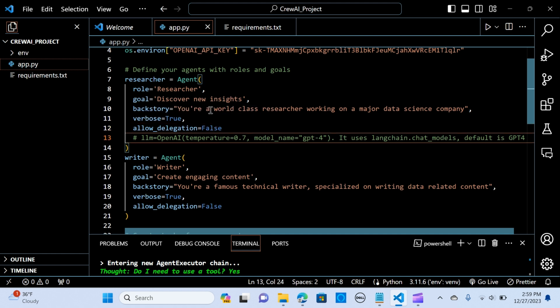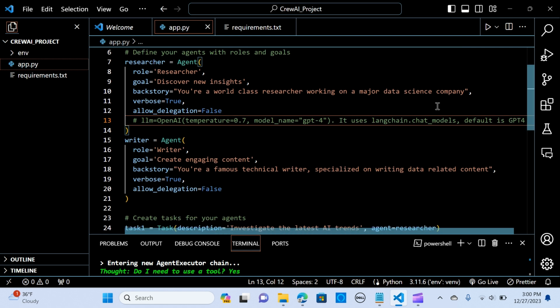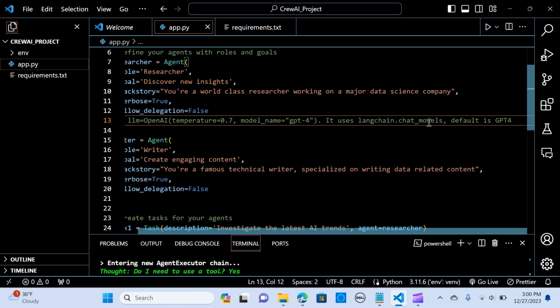All right, so the backstory is you are a world-class researcher working on a major data science company. So the goal is to discover new insight, and the backstory is what you are giving the agent. And you have the option to choose verbose is true to track the conversation. And if you want to assign or allow delegation, you can pass that to be true, and you can pass in your LLM with the setup of the temperature and the model name. So it uses the default with GPT-4 as a default.